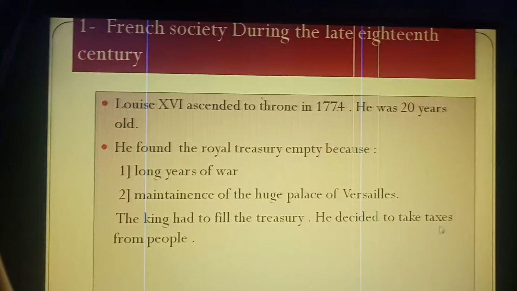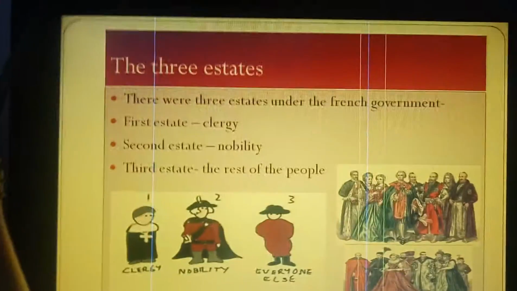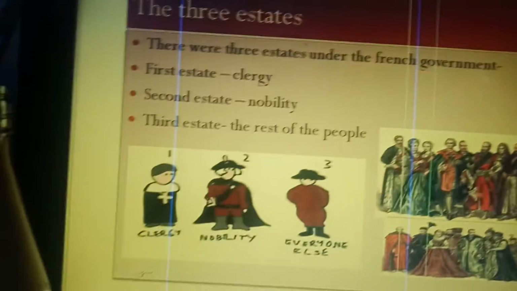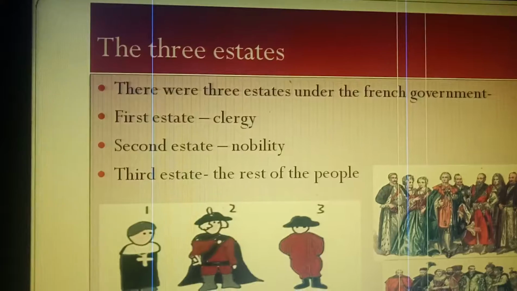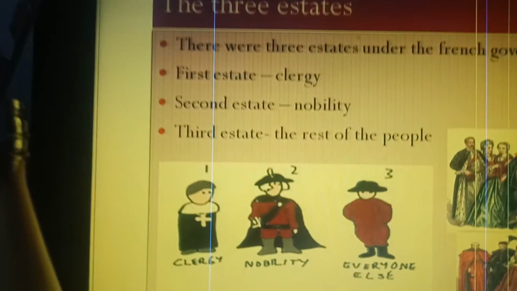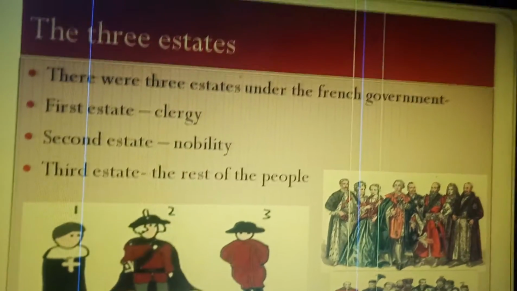The king had to fill the treasury. He decided to take taxes from people. So he started collecting taxes from the citizens. Okay. So he divided the citizens into 3 estates. There were 3 estates under the French government. First estate was the clergymen who worked in the churches. Second estate, noblemen. And third estate with the rest of people like peasants, workers, artisans, laborers, etc.